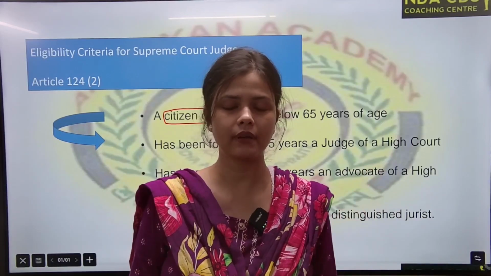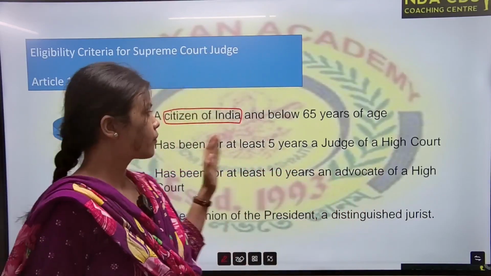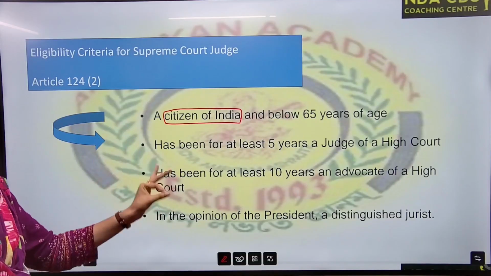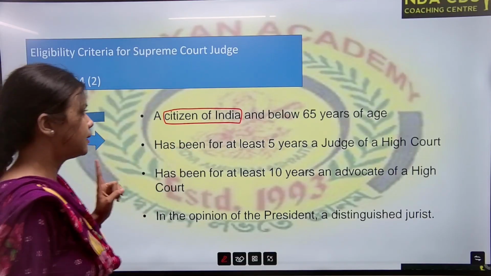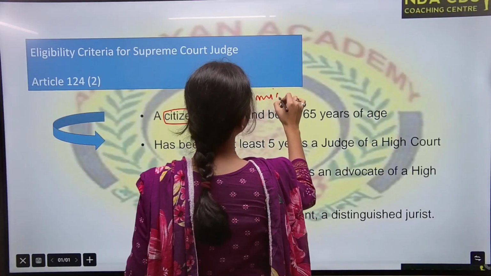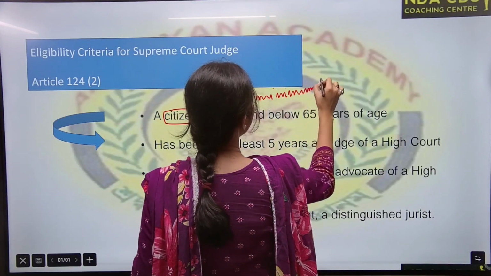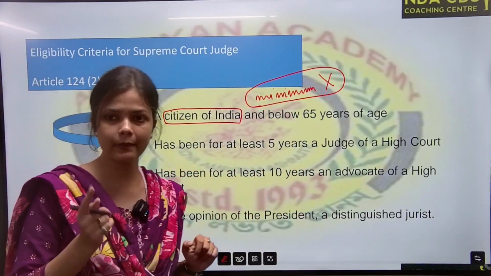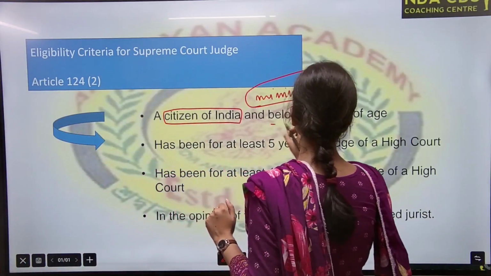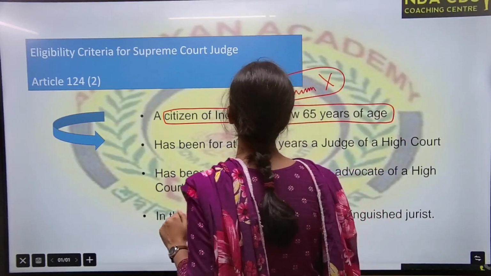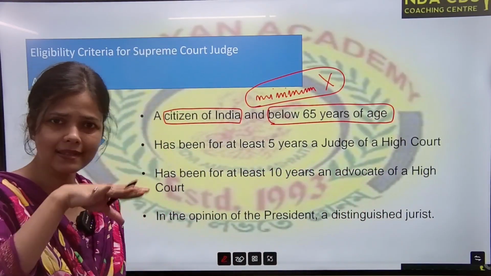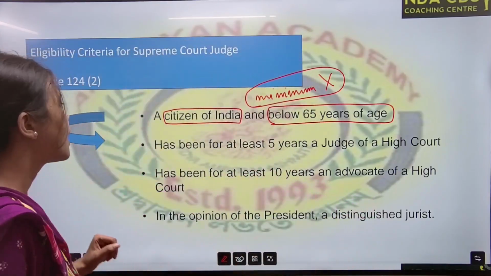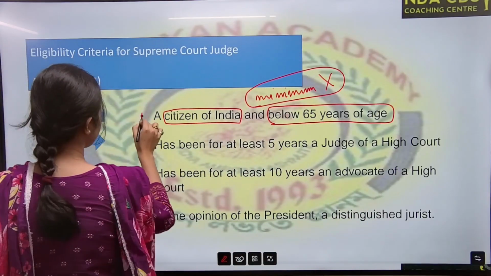But at the time of being eligible for the position of judge of Supreme Court, you have to be an Indian citizen. Please remember, there is no minimum age limit. Maximum age limit is there, and it is 65 years of age. If you are 65 and above, you are not eligible. This is the first point.